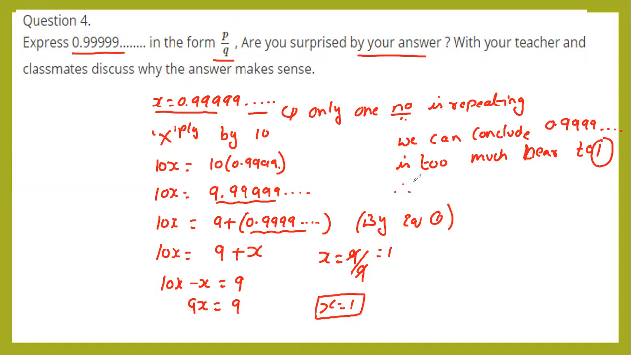Therefore 1 is the answer. Okay. I hope all of you understand this one. In upcoming section, I will discuss about next sum, question number 4.